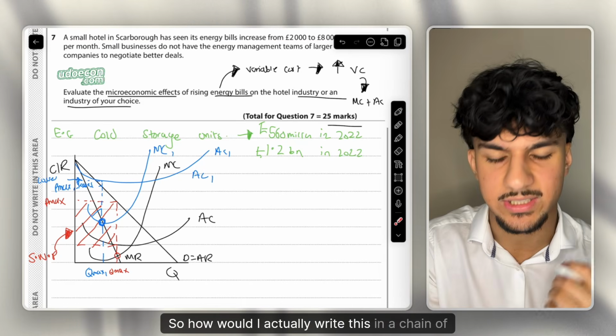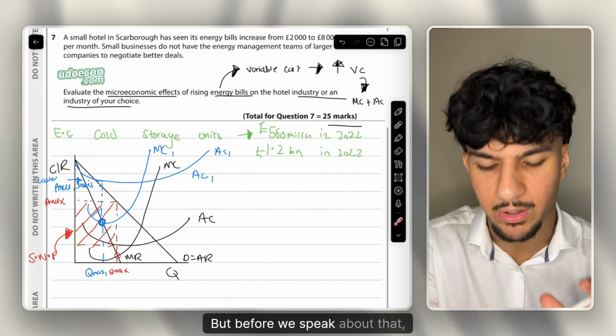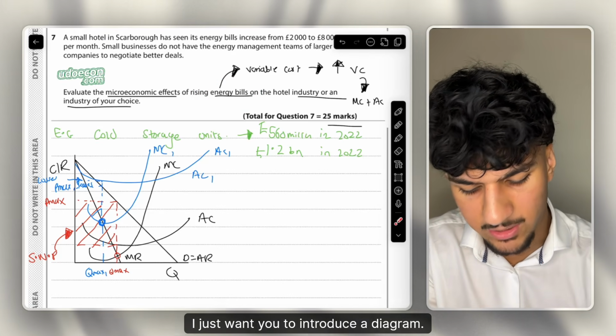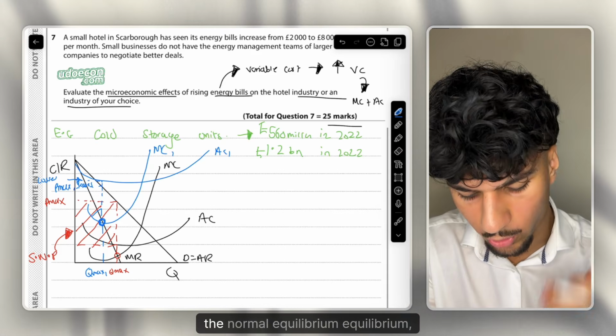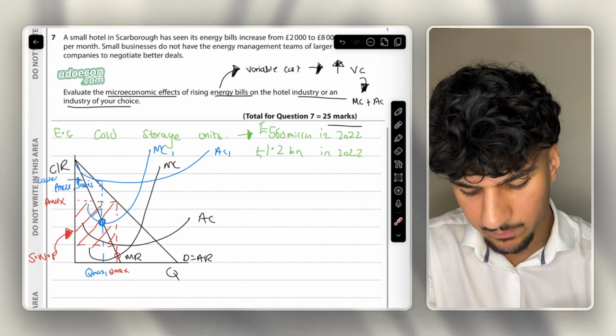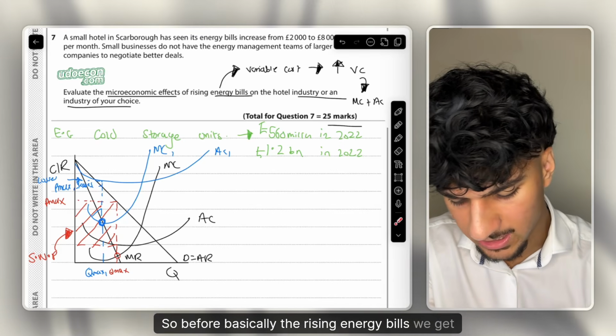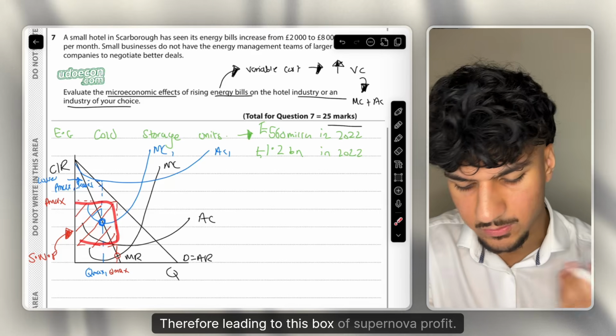So how would I actually write this in a chain of analysis? Firstly, we're talking about the rising energy bills. But before we speak about that, I just want you to introduce a diagram. Ignore MC1, AC1. Just talk about the normal diagram, the normal equilibrium the firm, this cold storage units reach. So before basically the rising energy bills, we get a price of P max and a quantity of Q max, therefore leading to this box of supernormal profit.